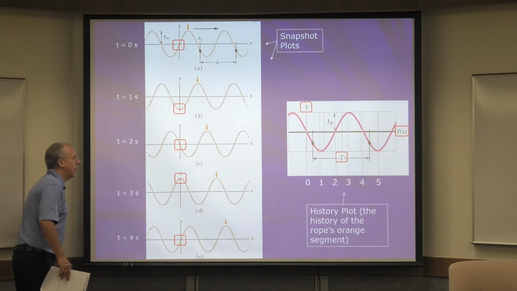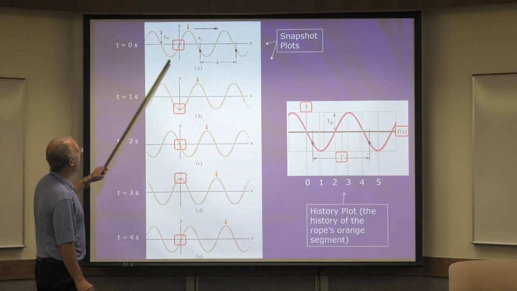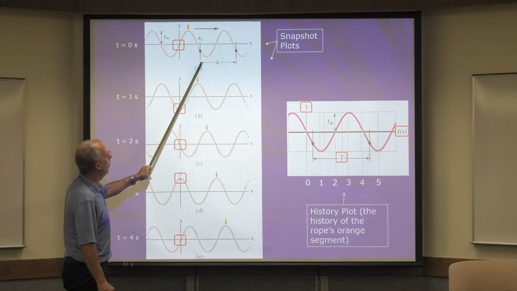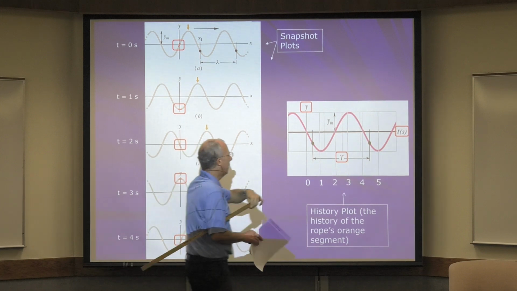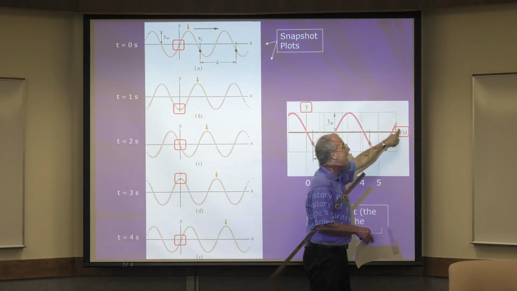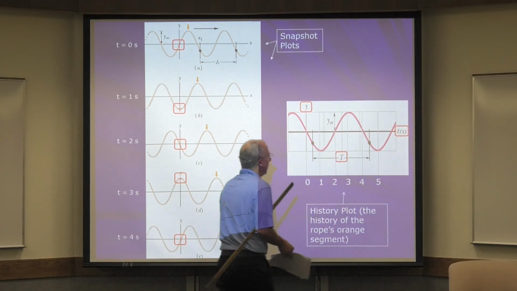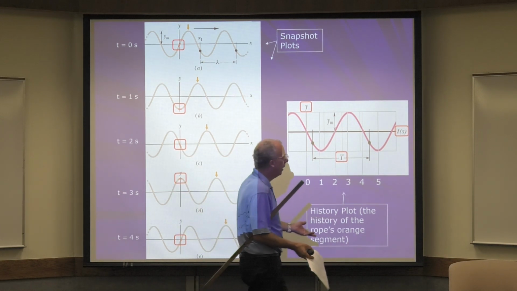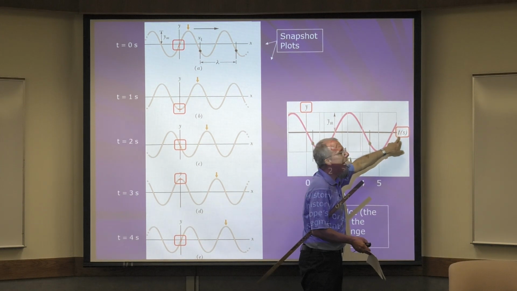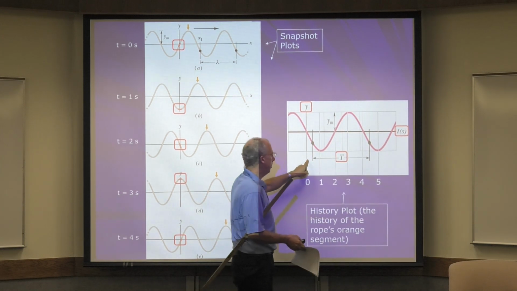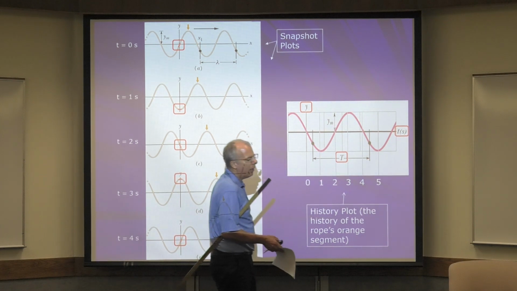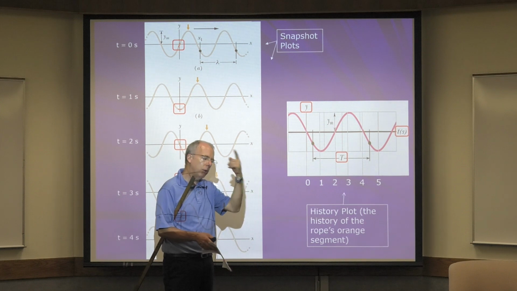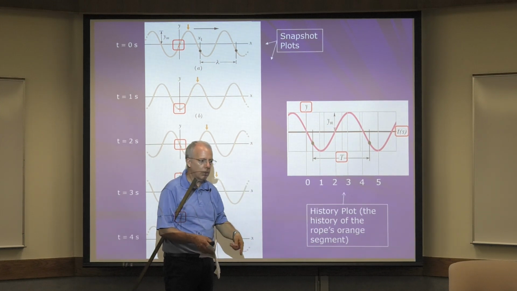Now notice, snapshots are y versus x, so we can get the wavelength. History is y versus t. So what do you get for that? You can't get wavelength. Wavelength is in meters. Here you have to get something in seconds, time. So you get what's called a period. The period is the time for one orbit, one revolution, one cycle, whatever you want to call it.